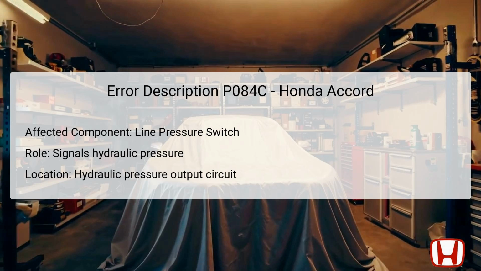The signal received by the PCM from this switch is crucial, as it enables the PCM to detect whether there's any malfunction in the solenoid valve operation. If the switch remains in the on position contrary to the PCM's command to turn it off, this results in the storage of the error code P084C. Understanding this error's context is essential for effective troubleshooting and repair.